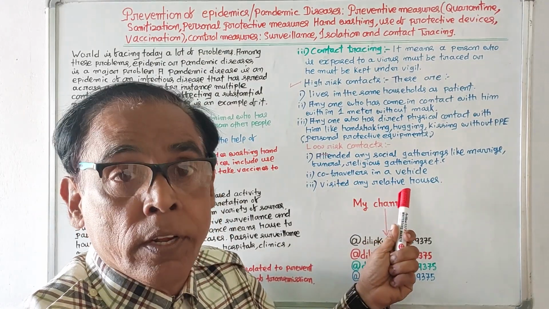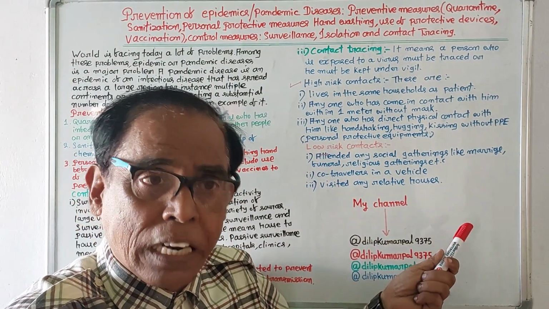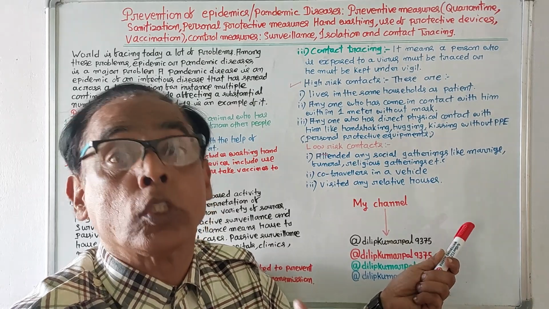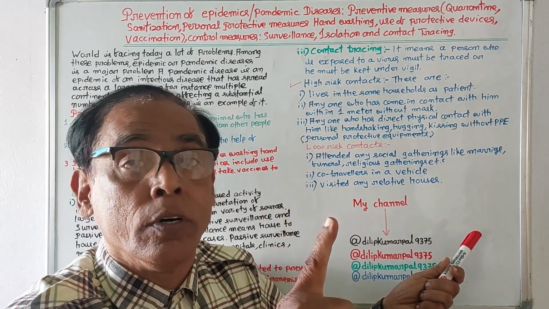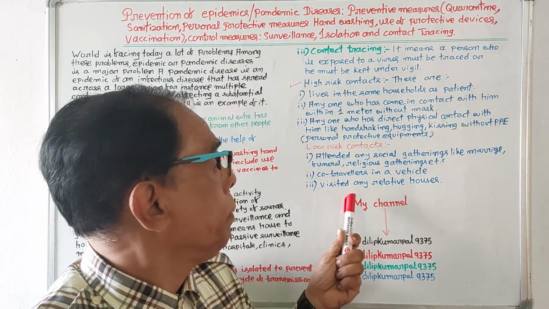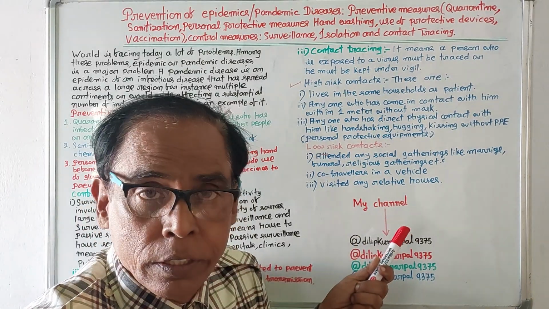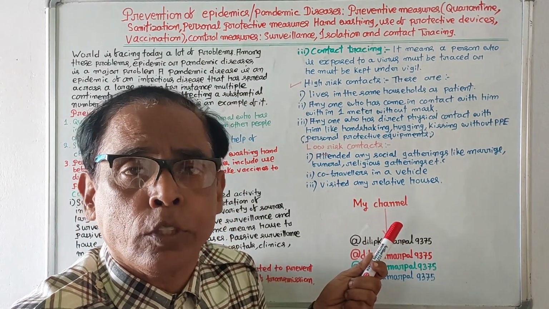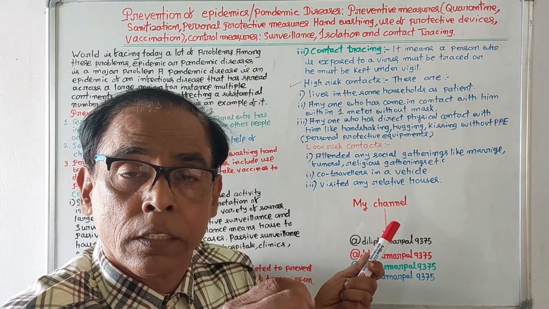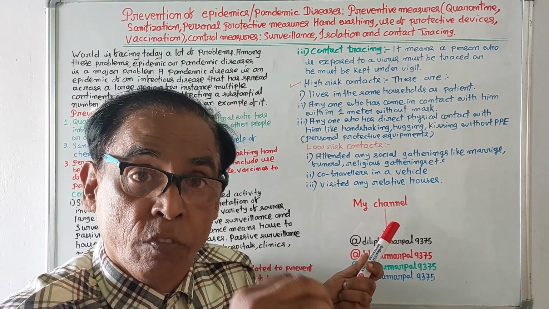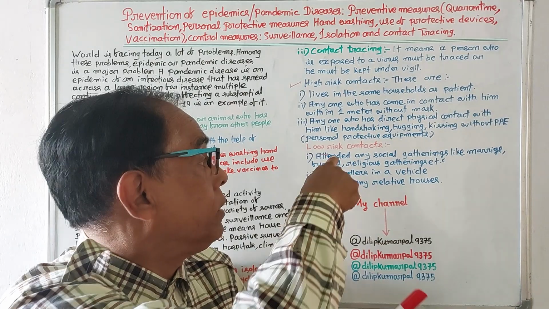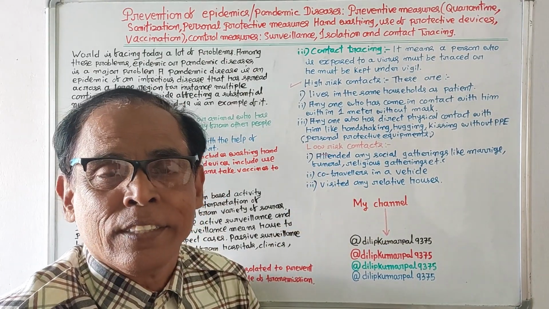Then co-travelers in a vehicle. If he has traveled in a vehicle with some persons, there is also a low risk. Visited any relative's house. If that person has visited any relative's house, there is a chance of infection spreading from him to other persons. It is in the low risks.